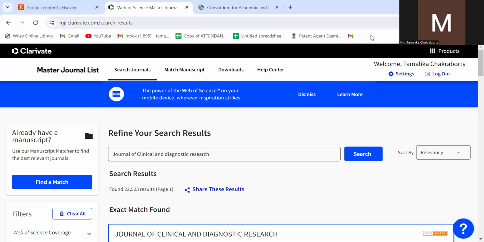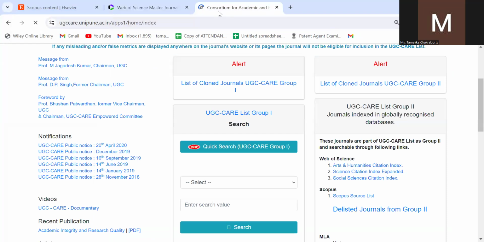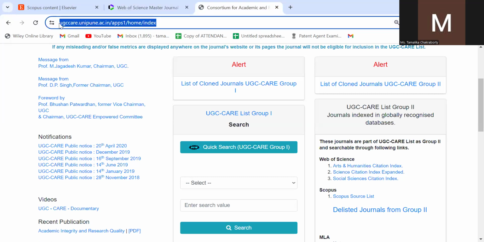Moving on to the third part, this is a very important question, because nowadays, due to the importance of the quality of research, you also have to have a quality publication. So this is your UGC CARE. Students, you just note this website. I'm highlighting this website. Directly from this website, you will even get alerts of clone journals. That's a very important thing.